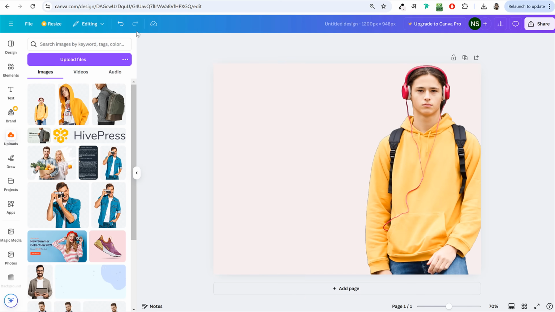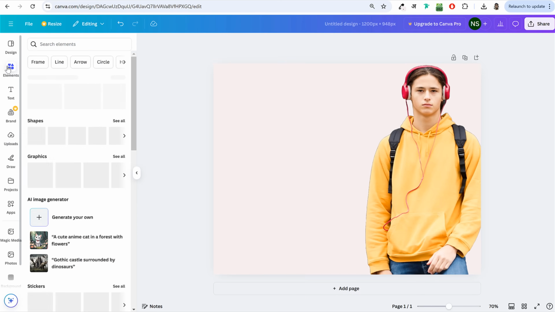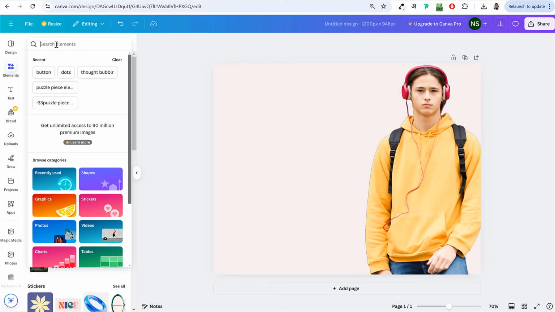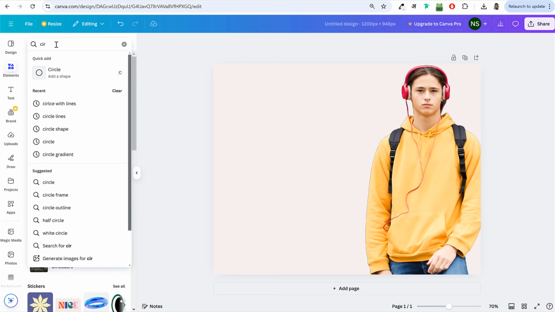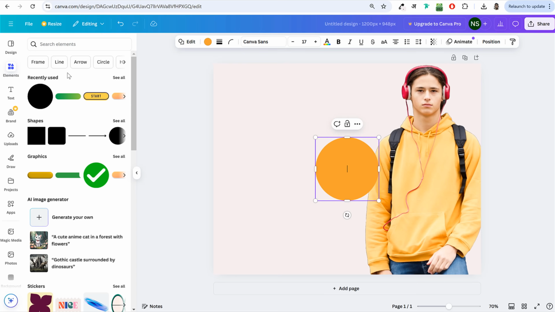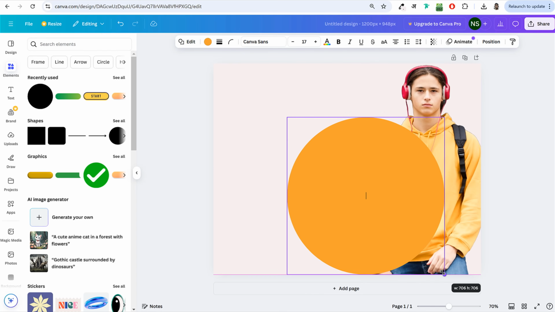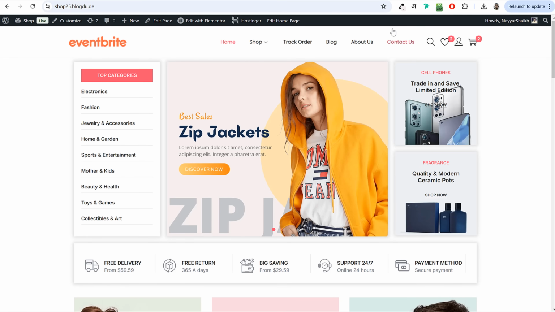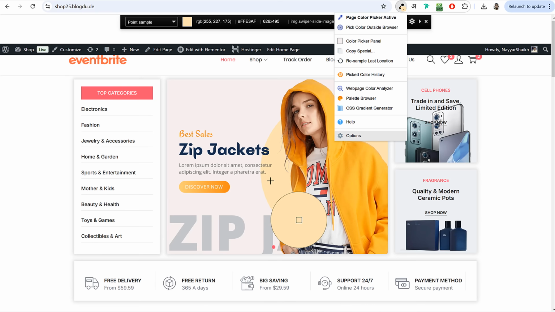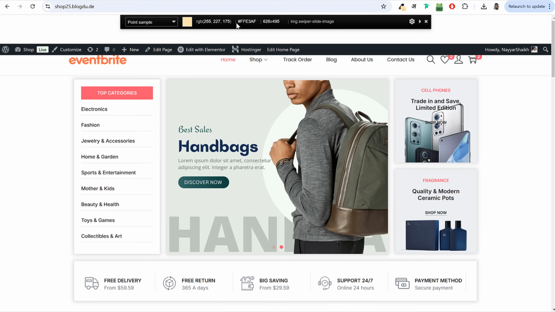For that, I'll click on elements at the left hand side, and under search elements, search for circle and select the circle shape. It will give you this circle shape, and you can increase or decrease its size. Now we don't want this color, we want a light yellow color. So again, I'll use ColorZilla to get the color code for this one. At top it says FF3AF, so I'll copy that.